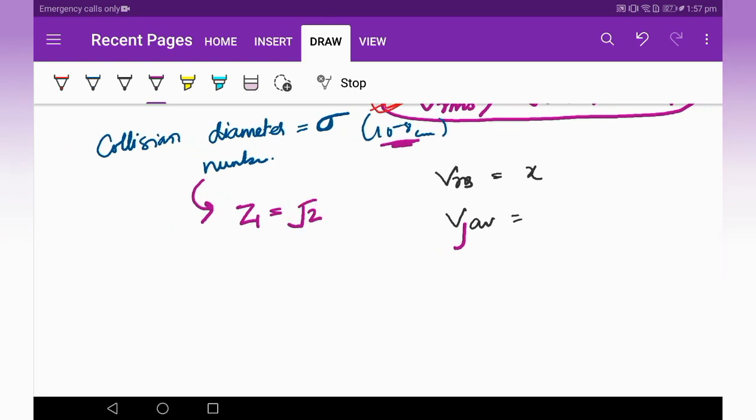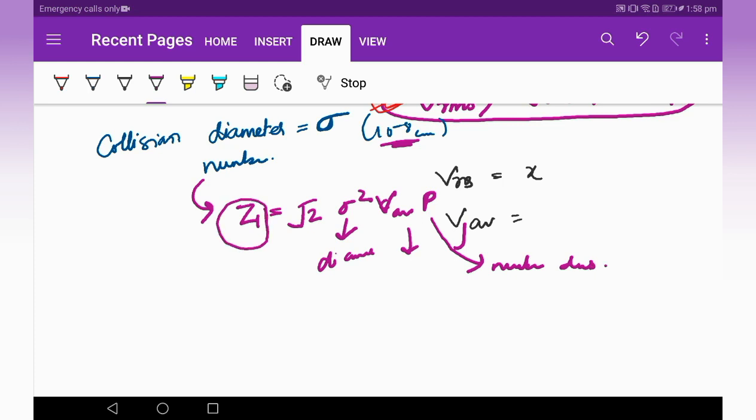Okay, so this is given by root 2 sigma square V average into rho. This sigma is again collision diameter, this is average velocity, and this is number density. Okay, number density, these things will be given to you. You just need to find this collision number, or sometimes what happens is you need to find this diameter and all these other values will be given to you.